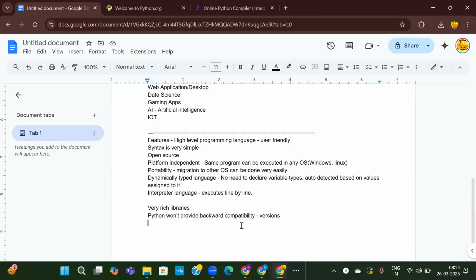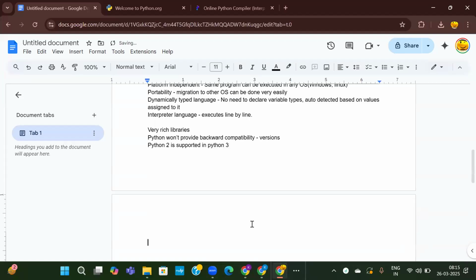So along with the old features, new features will be supported. But in case of Python, old features will not be supported in the new versions. Python 2 is not supported in Python 3. If you write Python 2 syntax in Python 3, that won't work. We have seen just now. That is called backward compatibility. That is not possible in Python. Okay, these are the features of Python.